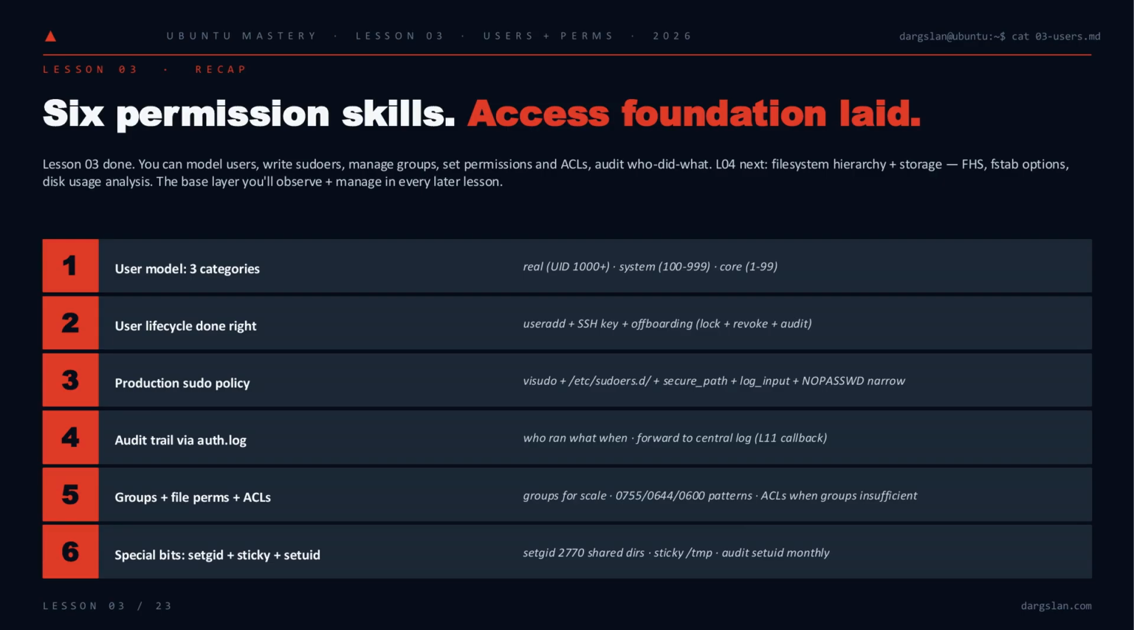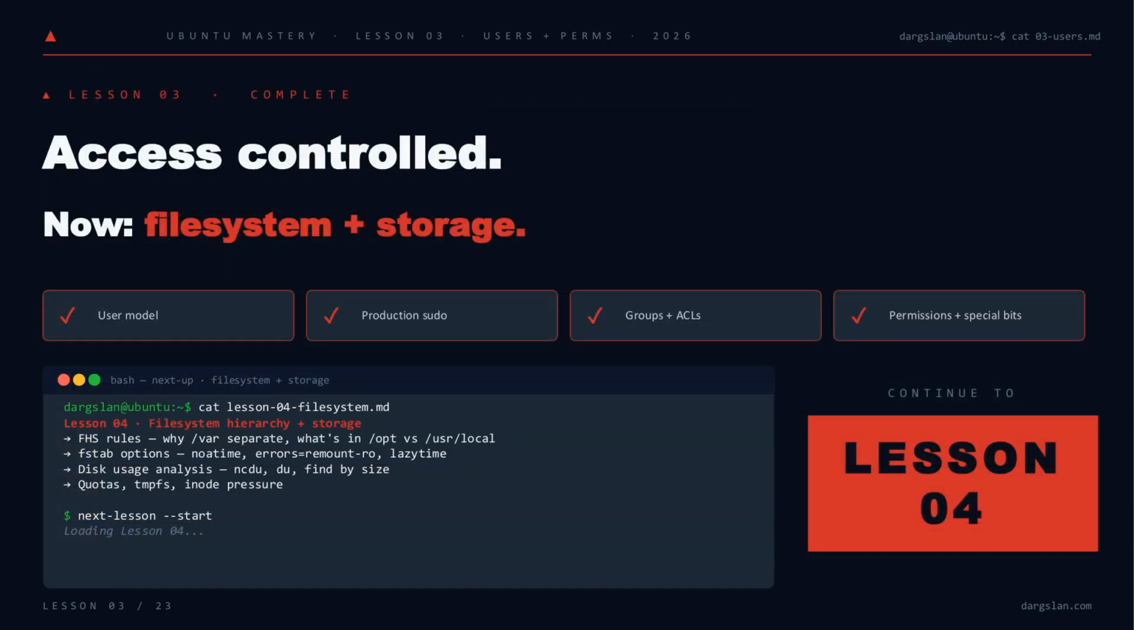So that's lesson 3 in 6 moves. You can model users across the 3 UID ranges, run the full lifecycle from useradd to clean offboarding, write sudoers that survive an audit, trace every privileged action through auth.log, layer groups and ACLs for real-world sharing, and reach for setgid, sticky, and setuid only when you actually need them. That's the access foundation. Next lesson, we go one layer down: file system hierarchy, fstab, and storage, the ground these permissions sit on. Lesson 3 is closed.